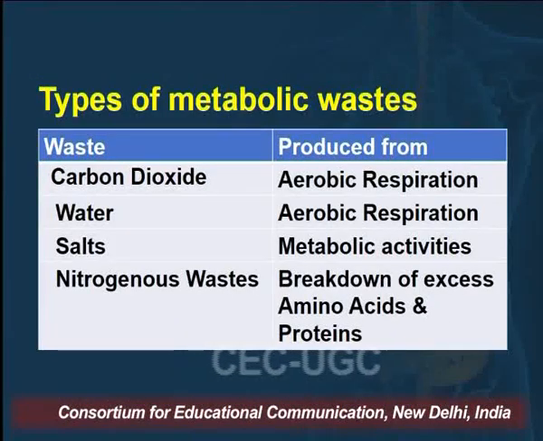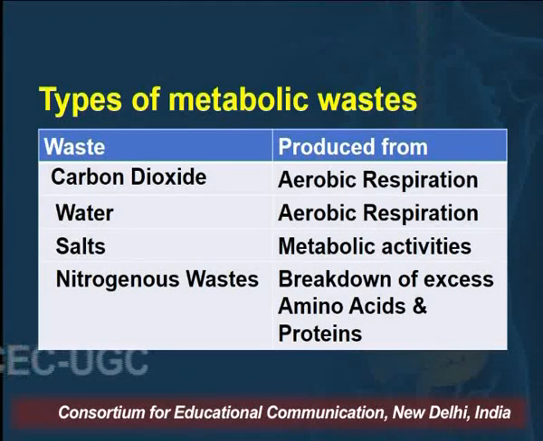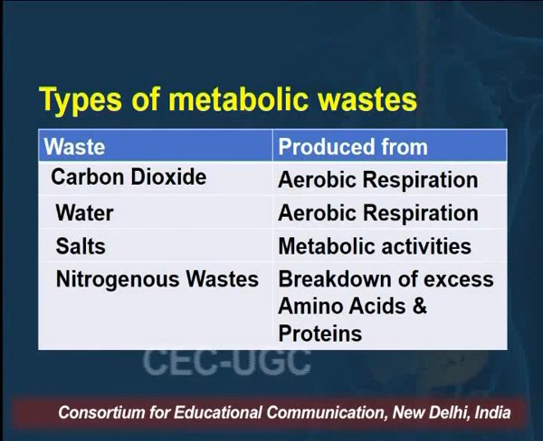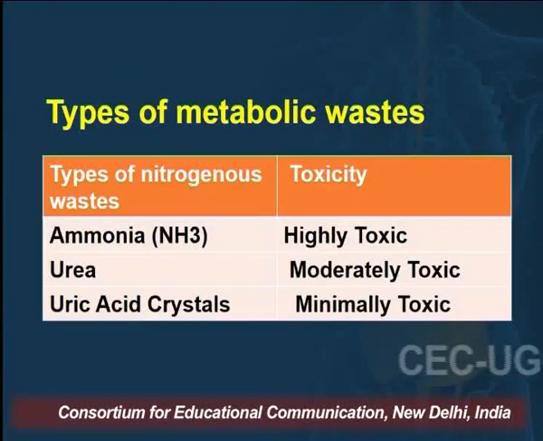The types are carbon dioxide, which is produced from aerobic respiration, and water, also produced from aerobic respiration. Salts are produced through metabolic activities. Then nitrogenous waste is produced because of the breakdown of excess amino acids and protein. And what are these nitrogenous wastes?